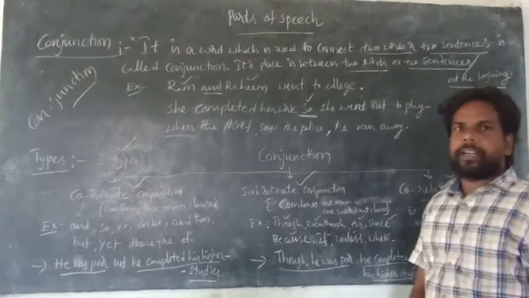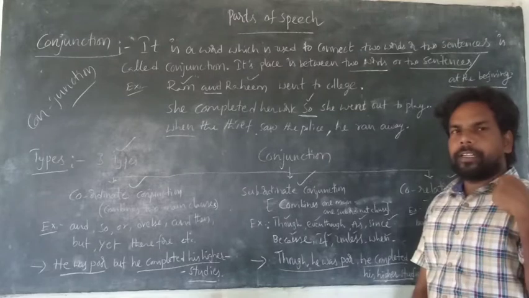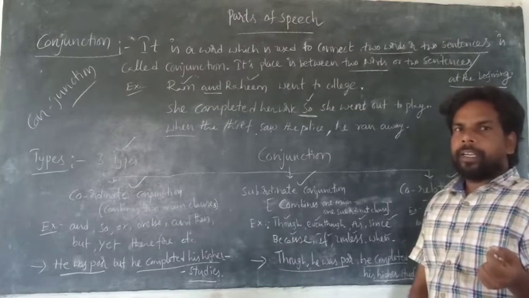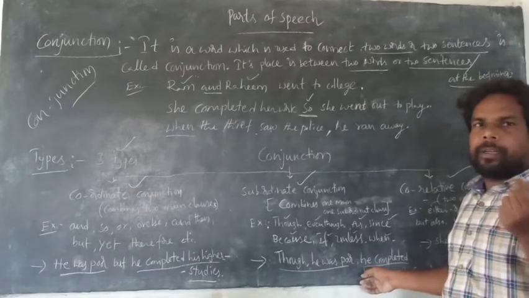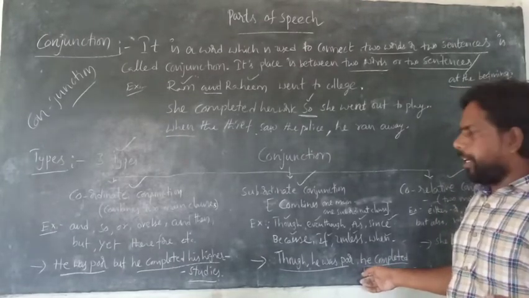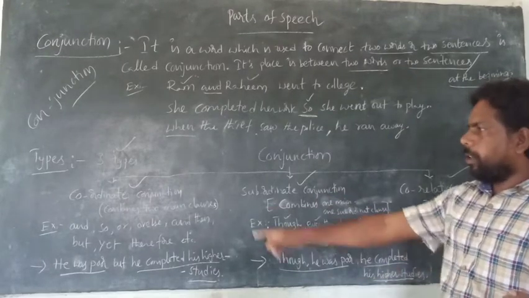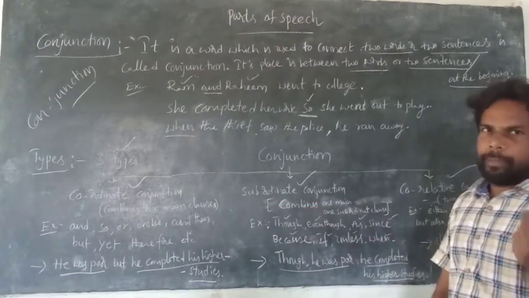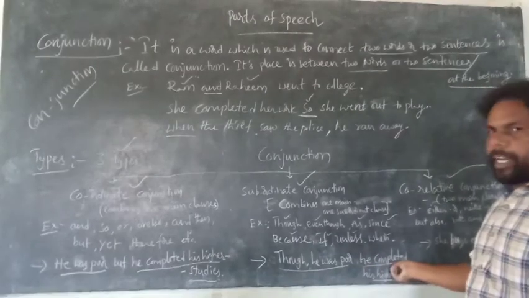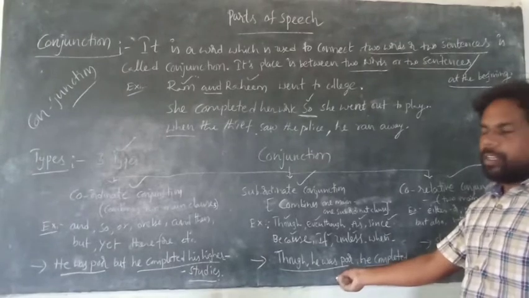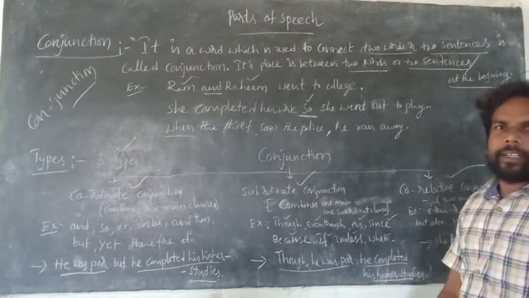A subordinate clause doesn't give complete sense. It gives sense but not complete sense. A subordinate clause depends on the main clause to form a meaning. So subordinate clauses are called dependent clauses, and main clauses are called independent clauses.